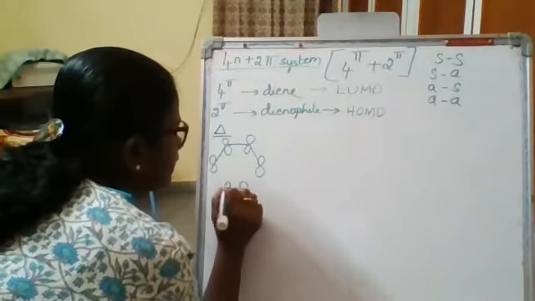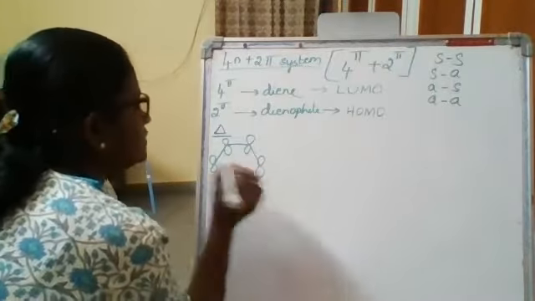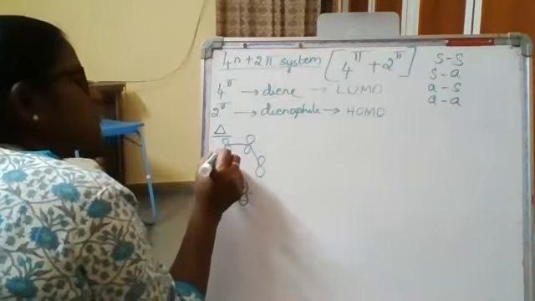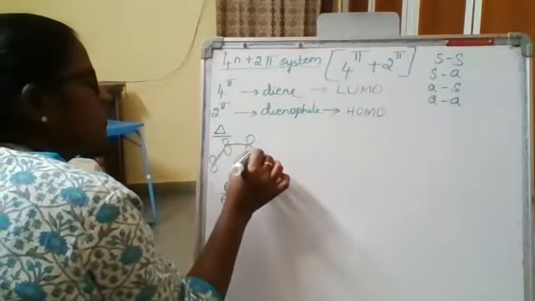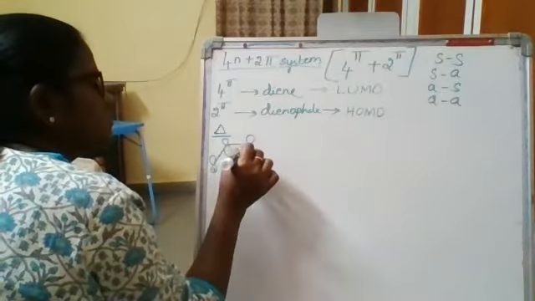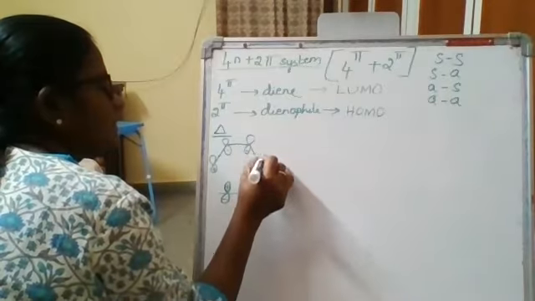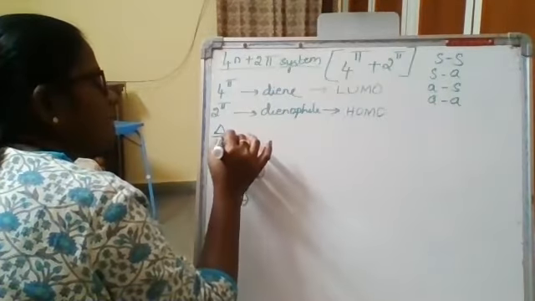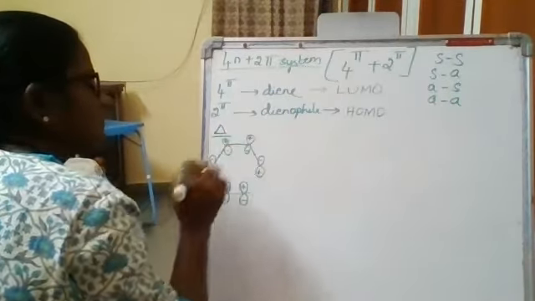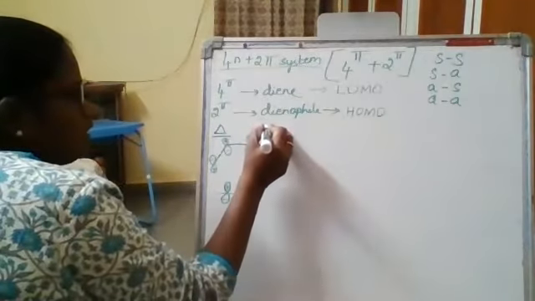Psi 1 does not have any node. Plus, plus, minus, minus. Then 2 nodes are said to be present. Put 1 node here and 1 node here. Plus, minus, minus, plus. Now, again thermal condition.